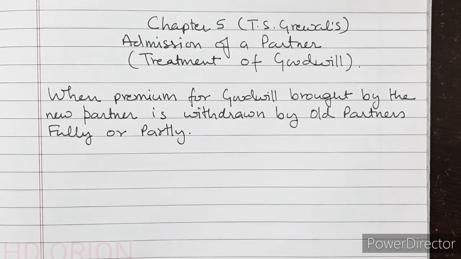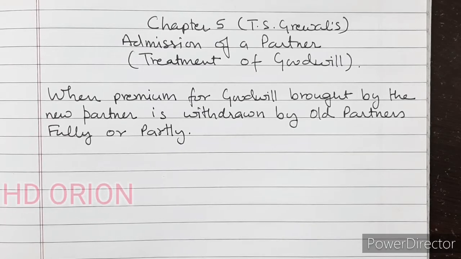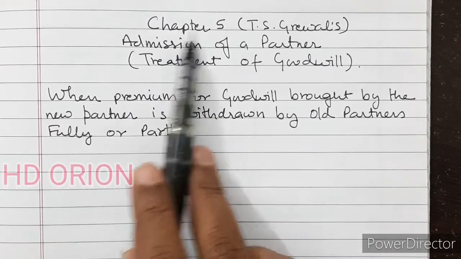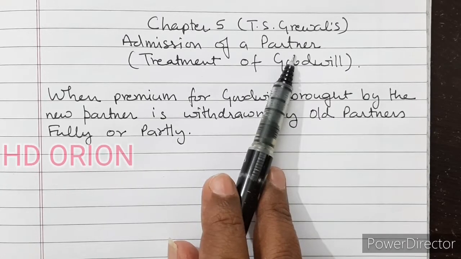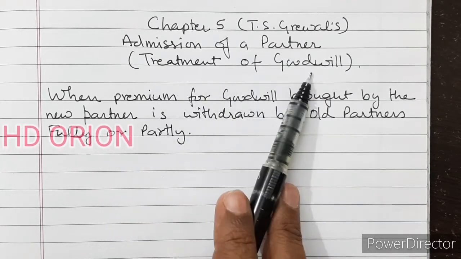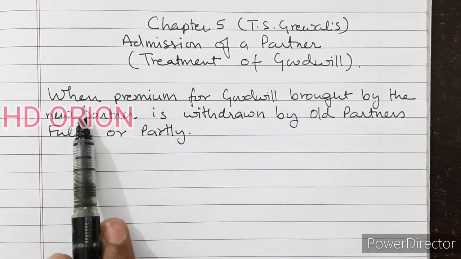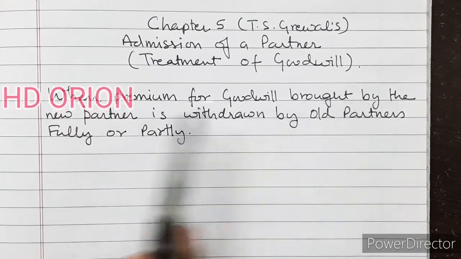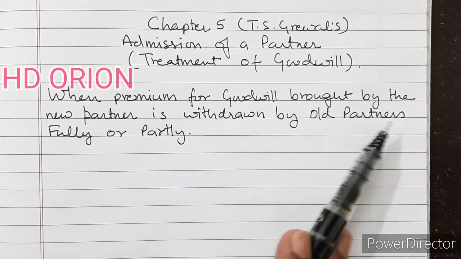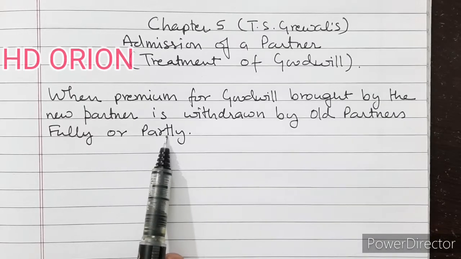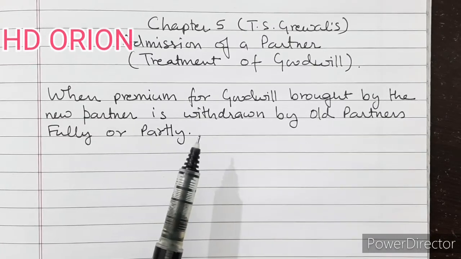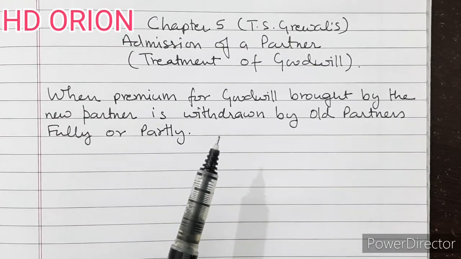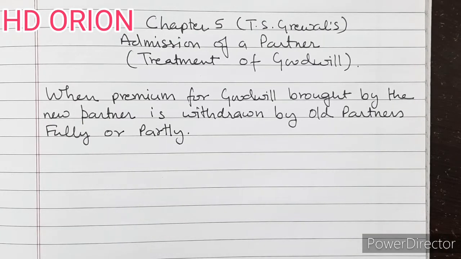We are studying accounting for partnership firms from T.S. Grewal's textbook for class 12th. At present we are in chapter 5, admission of a partner, and we will discuss treatment of goodwill when premium for goodwill brought by the new partner is withdrawn by old partners fully or partly. But before this, let us discuss a small piece of treatment of goodwill when premium for goodwill is brought by the new partner in kind.